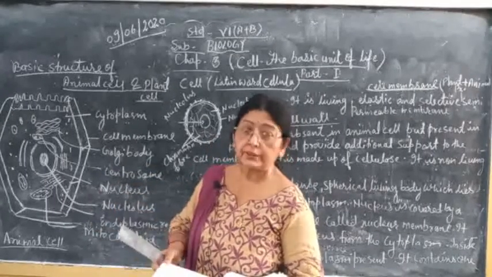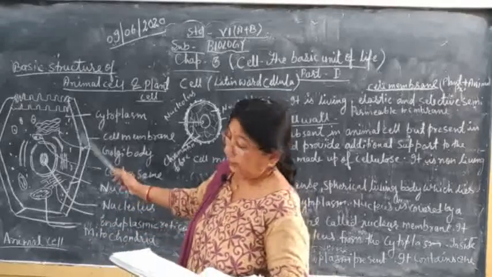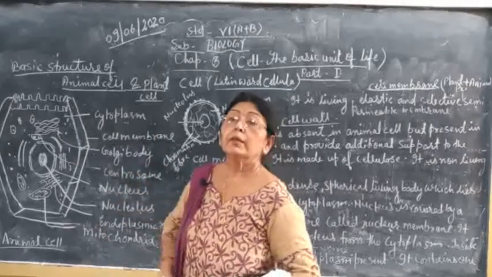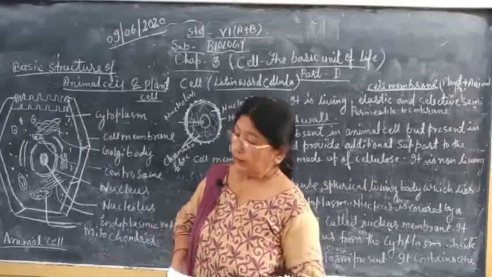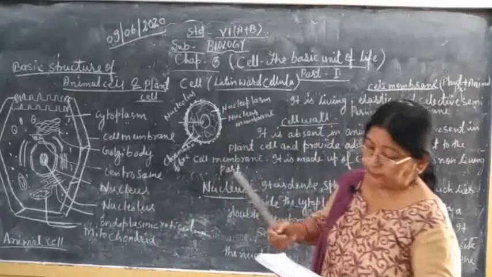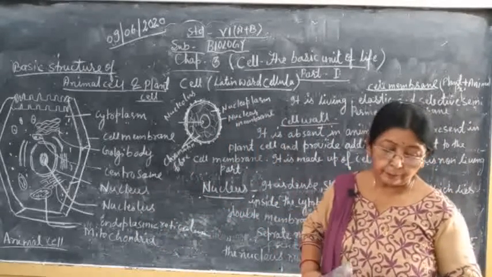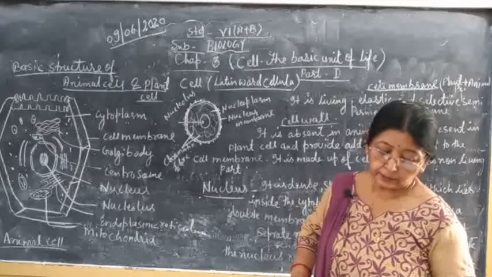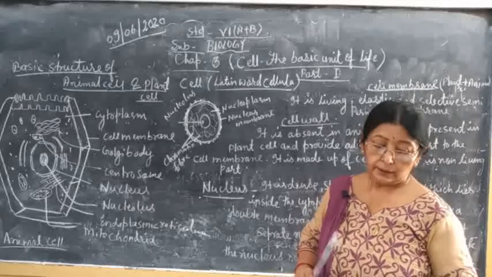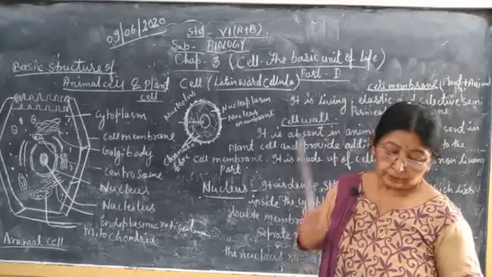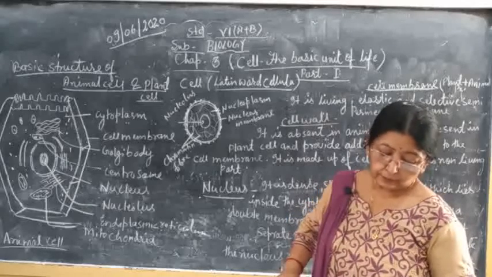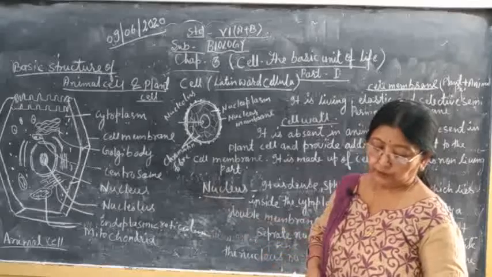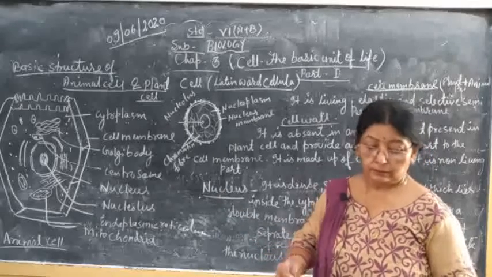It is translucent, granular and semi-fluid, and forms the main part of the cell. Function of cytoplasm: it contains living parts called cell organelles and some non-living parts called cell inclusions. It supplies proper nutrition to the cell organelles and stores food in the form of starch.